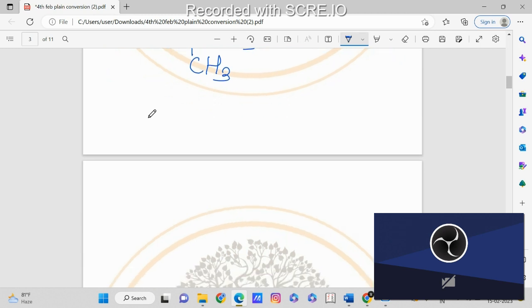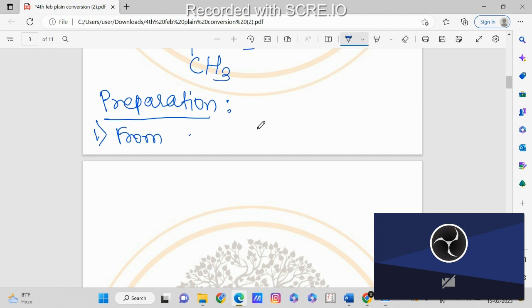Now next we are going to see the preparation of alkanes. So the first method is from alkenes.